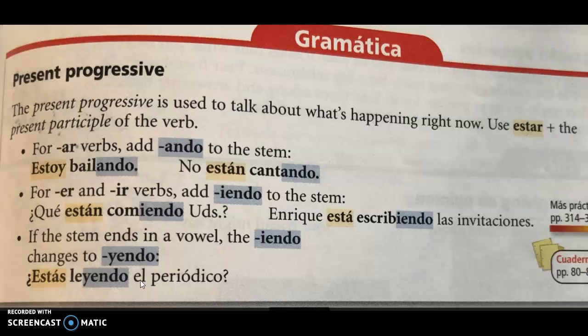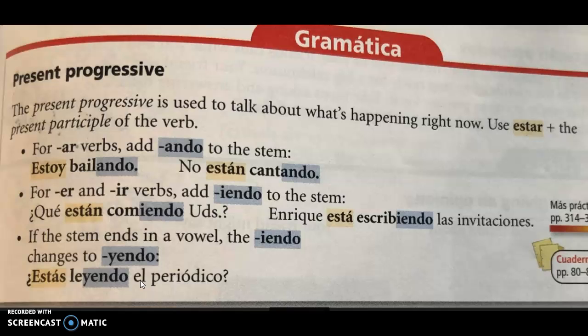Okay, it says, un día festivo para las siguientes personas, completa las oraciones, indica qué están haciendo en este momento con las formas correctas del presente progresivo. Después de cada oración, indica qué día festivo están celebrando. Okay, so basically you're completing these sentences about what everyone is doing in this moment, and we're going to use the correct form of the present progressive.